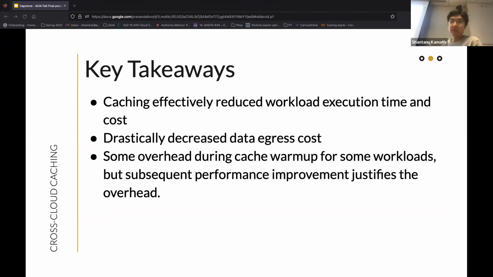So the key takeaways from our results are that caching can effectively reduce workload execution time and cost, at least for the 3 scenarios that we constructed. In particular, it drastically decreased the data egress cost, which is often the most expensive part. There will be some overhead during the first run, where the cache is warming up for some of the workloads, but we think the subsequent performance improvement justifies the overhead.